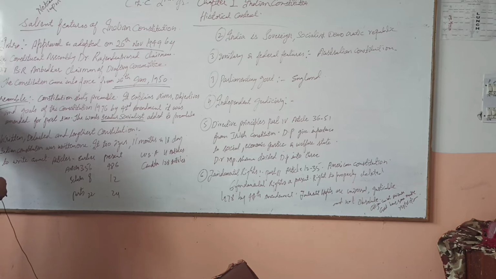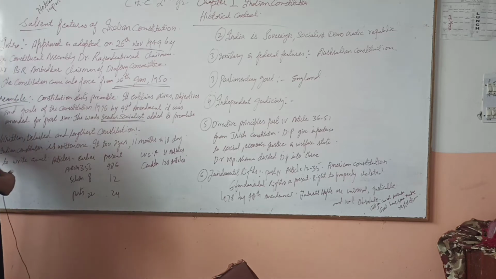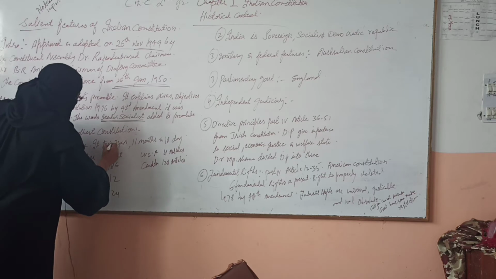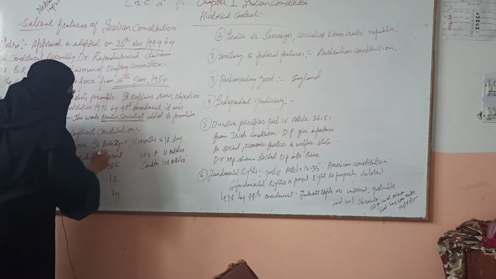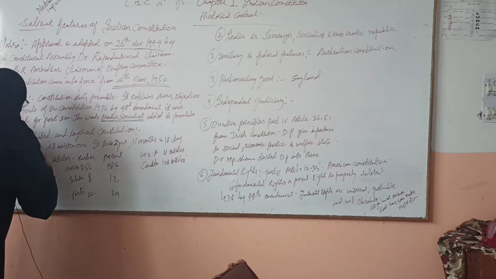Now, the very first feature of the Indian Constitution is that it is a written, detailed and lengthiest constitution. It is a written constitution. It took 2 years, 11 months and 18 days to write and enact. To write and enact means to write and pass.